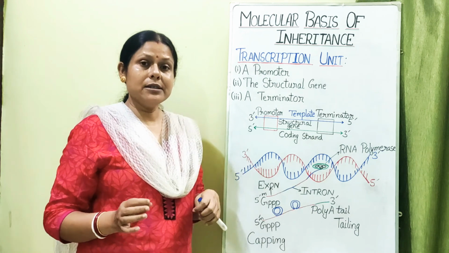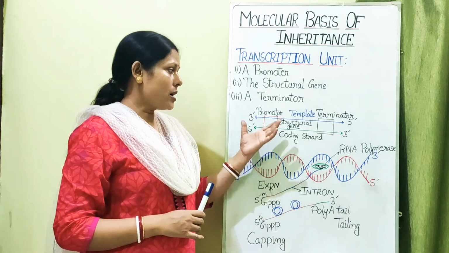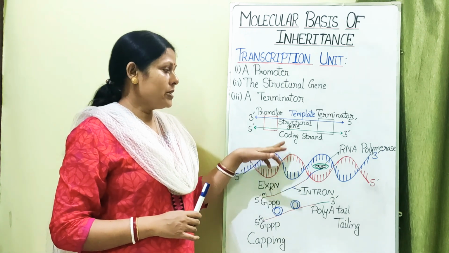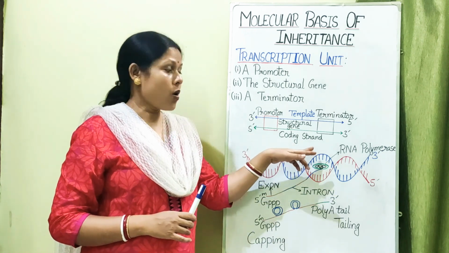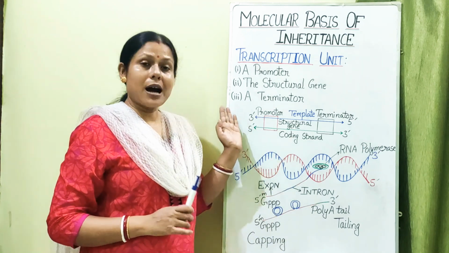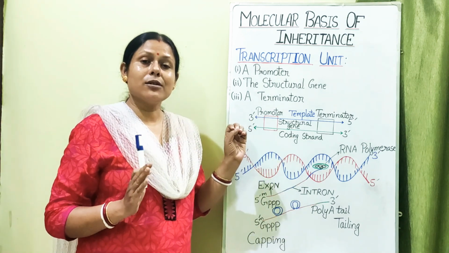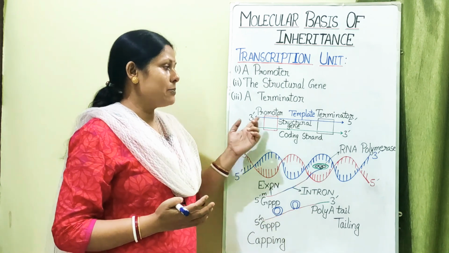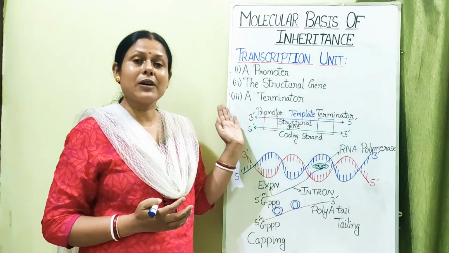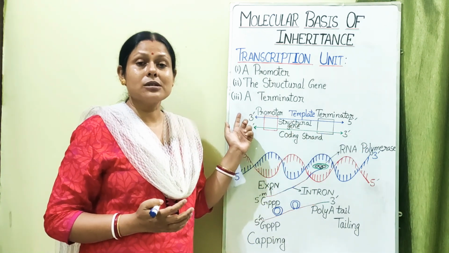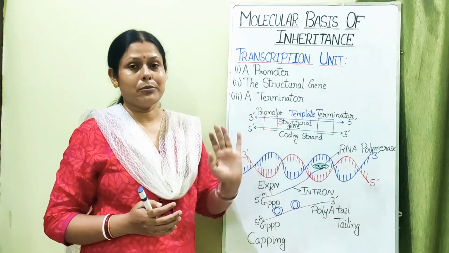Whatever is talked about for the transcription unit is always with respect to this coding strand, although it is not coding anything, because the RNA polymerase can only produce an RNA strand in the 5' to 3' direction, and when it is 5' to 3' direction, it needs a template strand of the DNA which is in the 3' to 5' polarity.